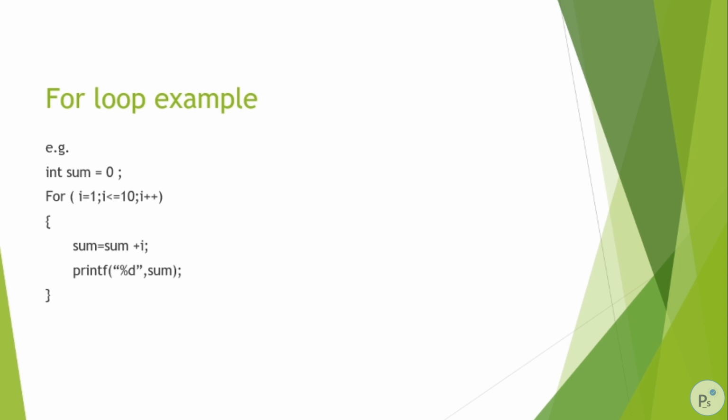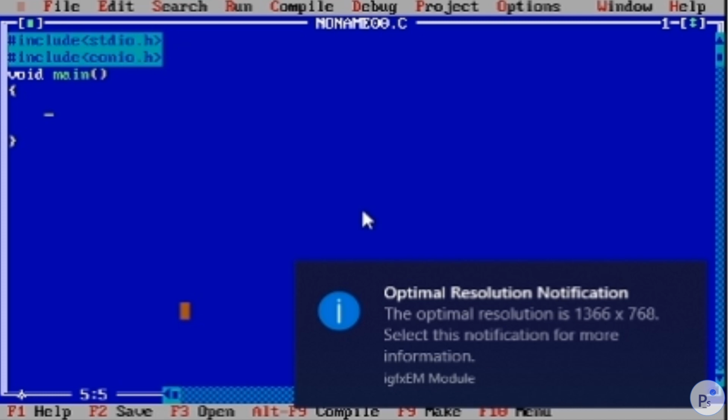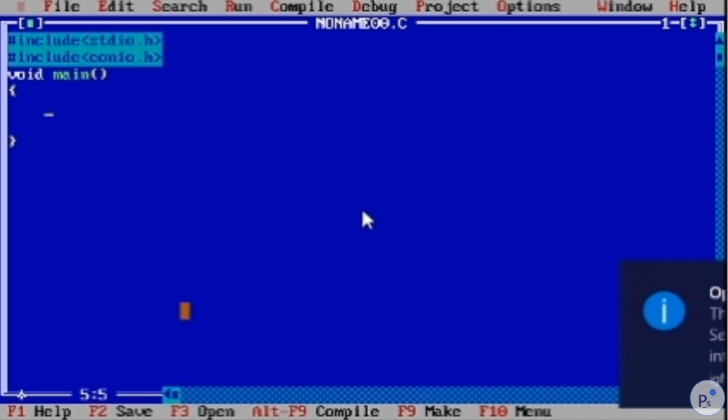So I tried my best to explain the loop in an efficient way. Now let's understand it in a programmatic way to get a better understanding of it. Okay guys, let's understand the for loop in a programmatic way. We will create a program to find the factorial of a number.